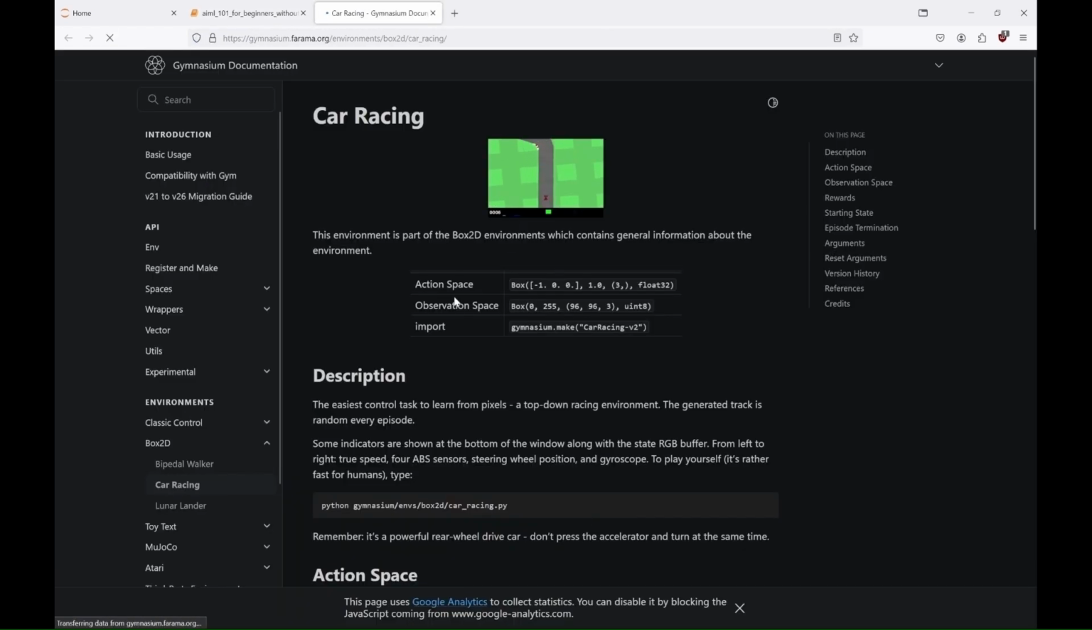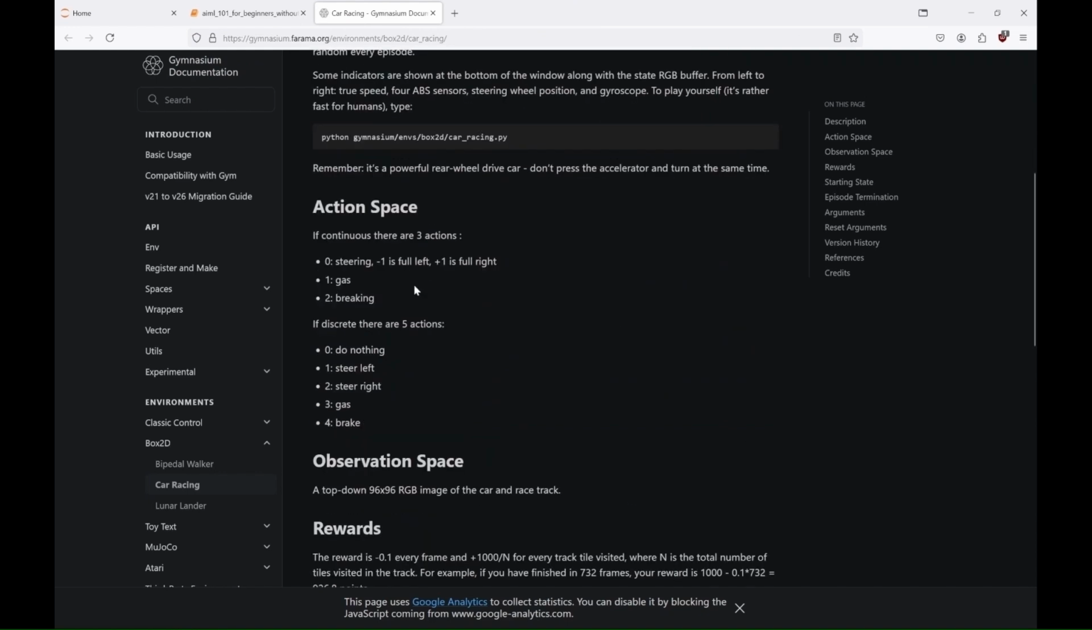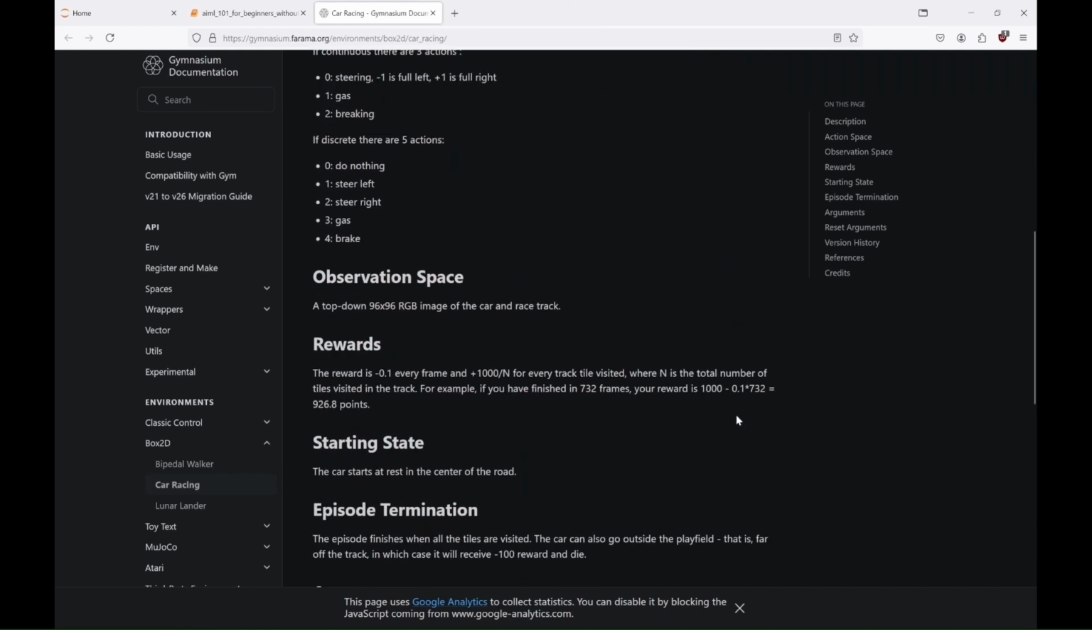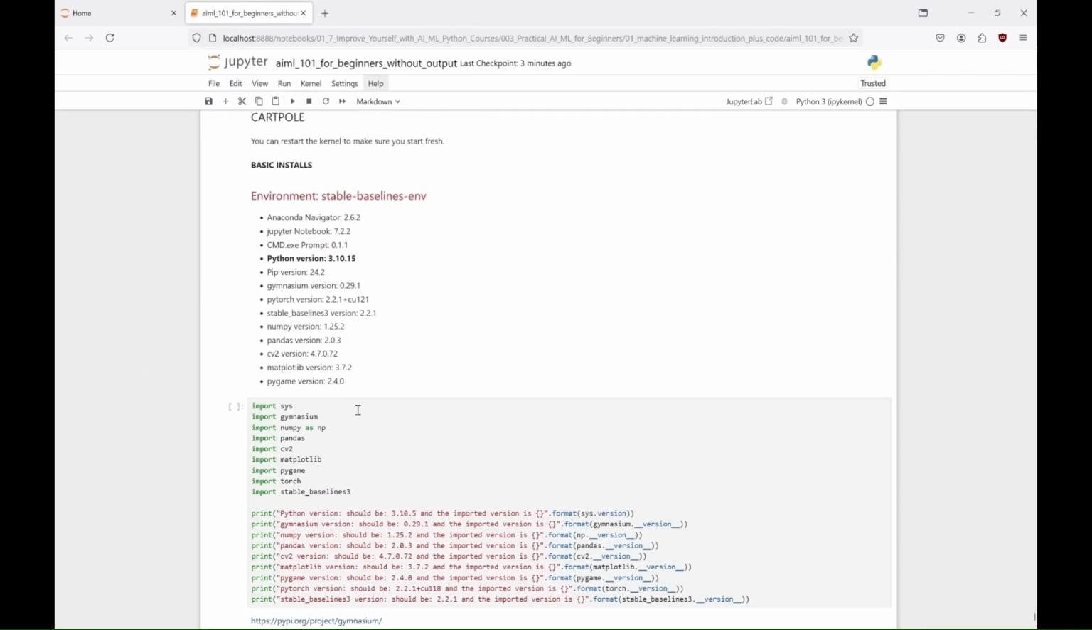The car racing environment is a continuous control task, where the agent must navigate a car around a track, making it significantly more complex than CartPole. It requires the agent to learn not only how to accelerate and brake but also how to steer effectively, providing a rich setting for testing advanced reinforcement learning algorithms like PPO. But before we let the agent drive, let's try the CartPole.